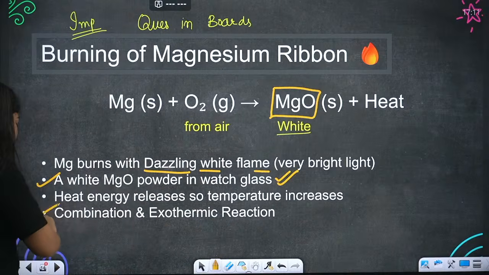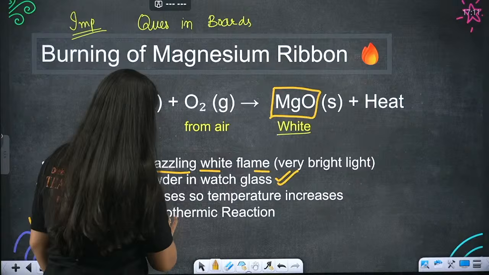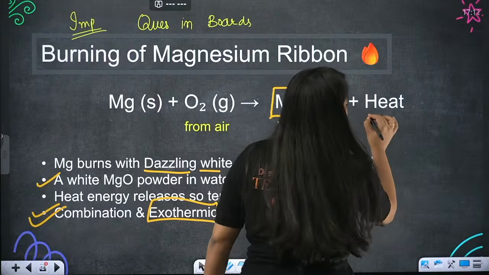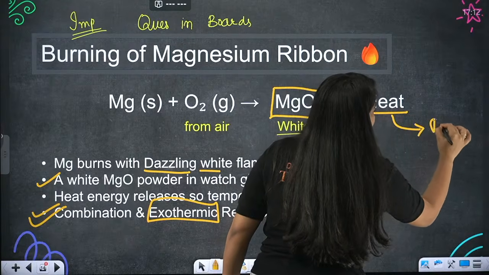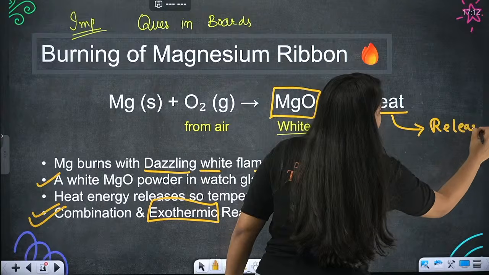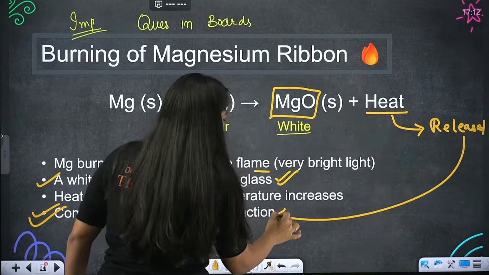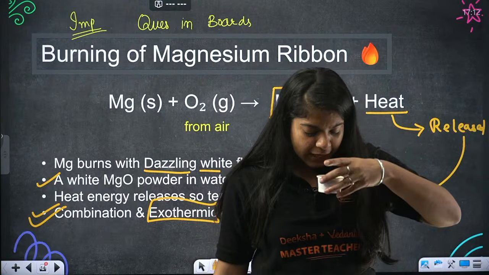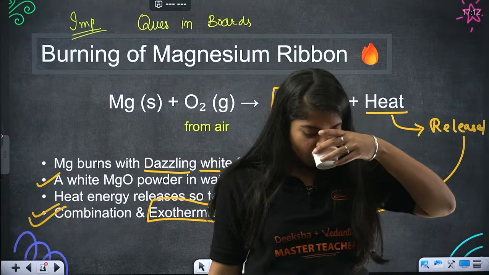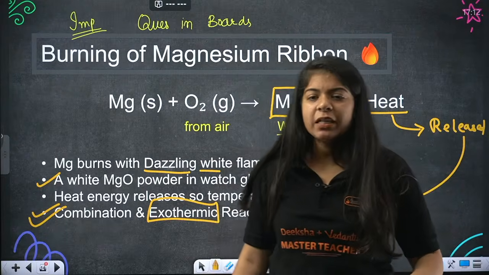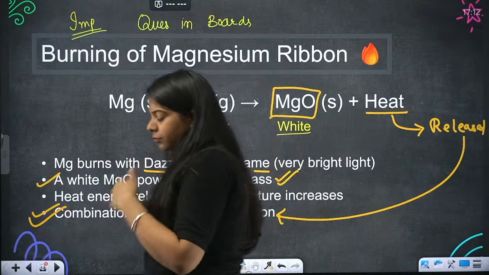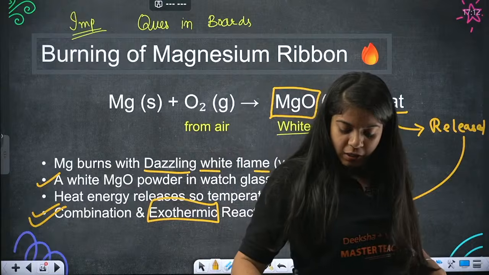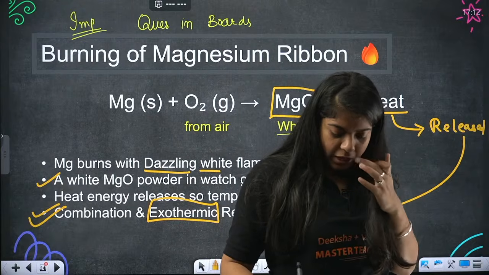This is a combination and exothermic reaction. Beta, we will study exothermic reactions, okay? An exothermic reaction is one in which heat is released. If heat is released, that means it is an exothermic reaction. Understood everyone? Any doubt in this? Burning of magnesium ribbon. Okay, let's move on to the next then. Great, you don't have any doubts.